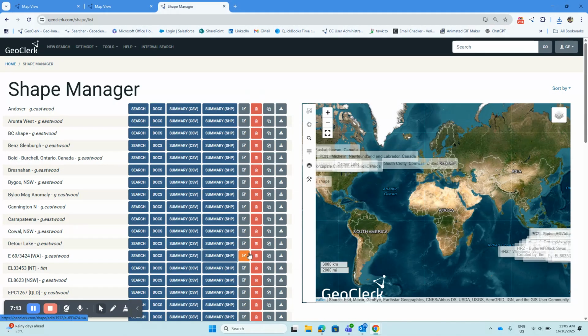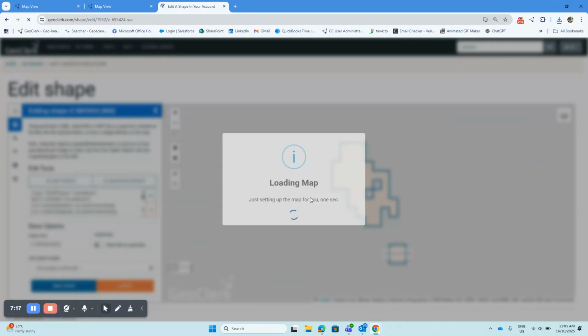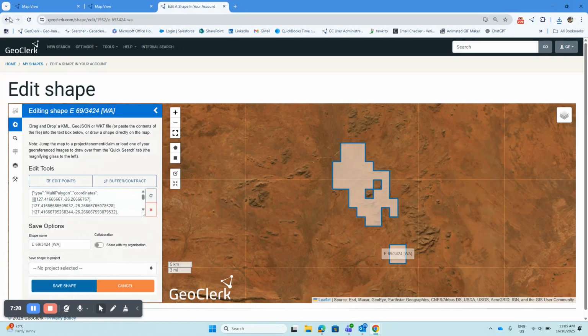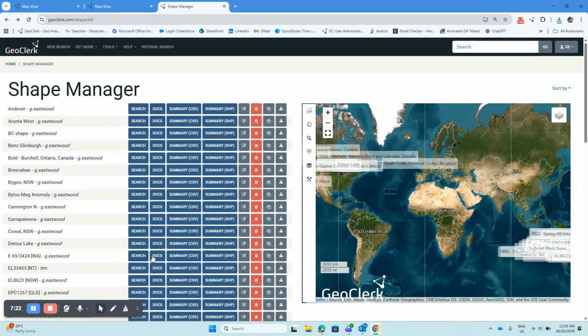And then the other buttons are to be able to edit the shape. So if you click on that, that brings up the editor. That's the subject of another video. And then you can delete the shape, you can copy it, or you can download the GeoJSON. So that's the basics of shape searching in GeoClerk.